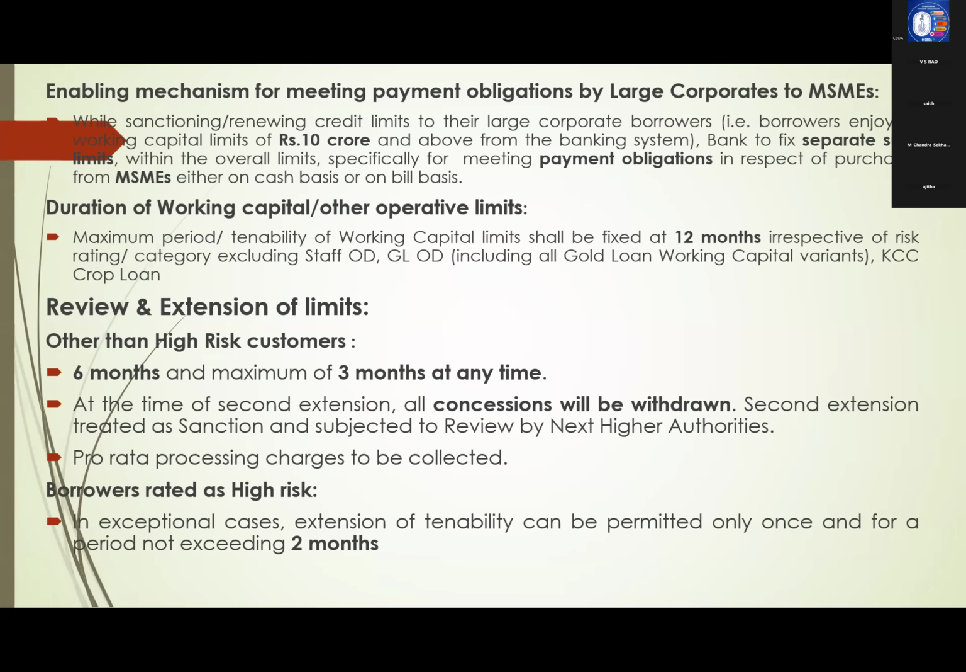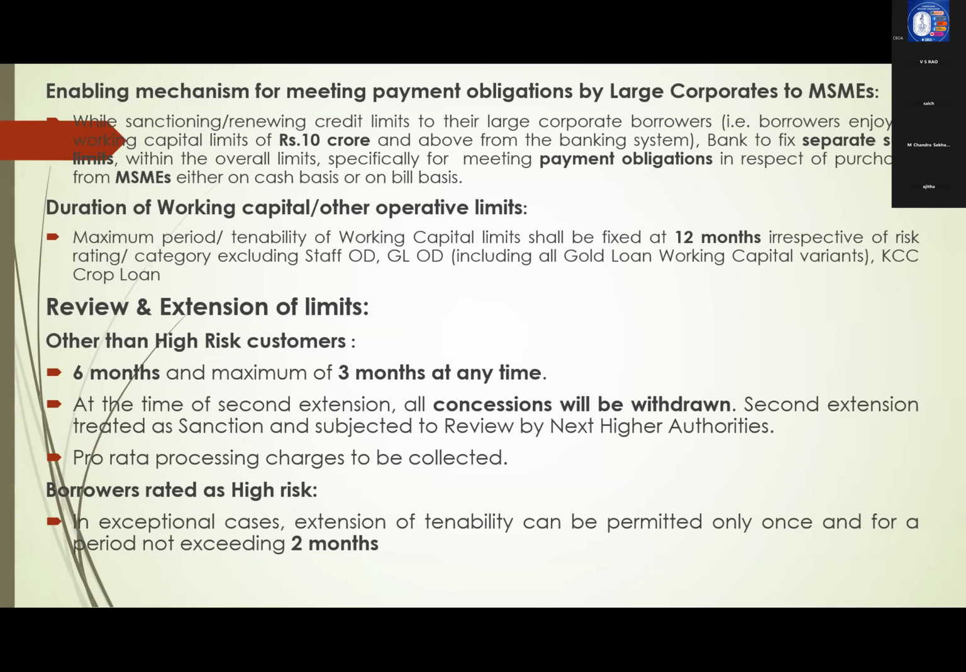So to prevent that, what the MSMED Act told is, whenever you are sanctioning working capital limits of 10 crores and above to corporates, you fix a sublimit towards repayment to small SMEs. This is what is called the enabling mechanism. Next, duration of working capital 12 months, it is already fixed. We have already discussed this. And the review and extension of credit limits.